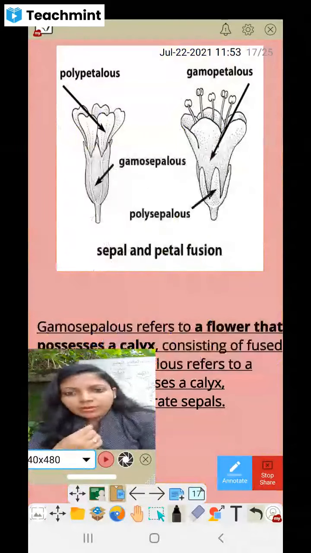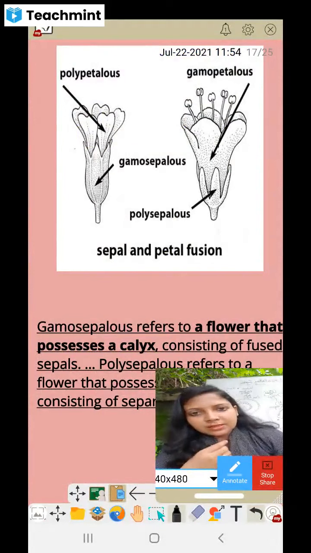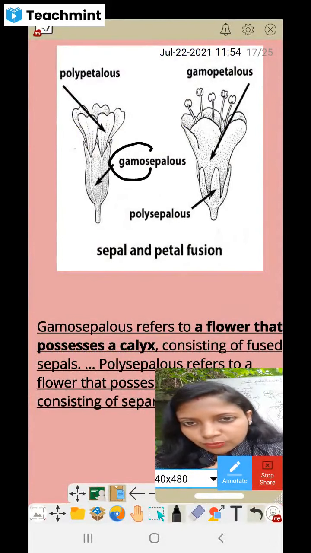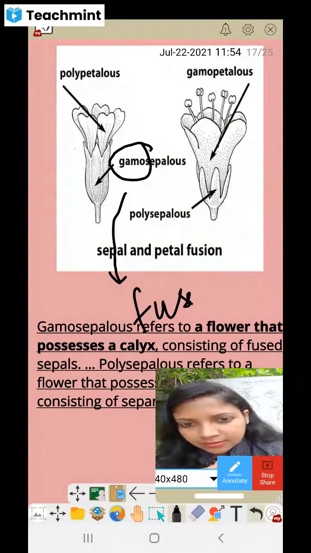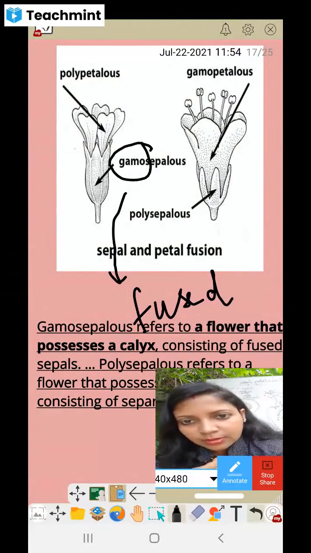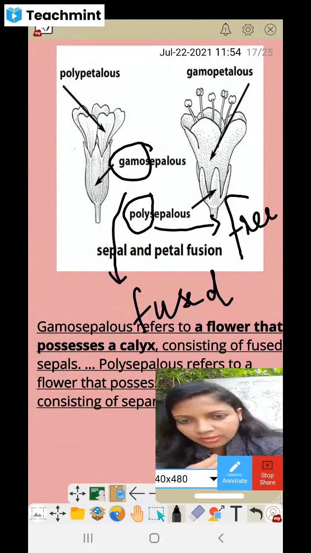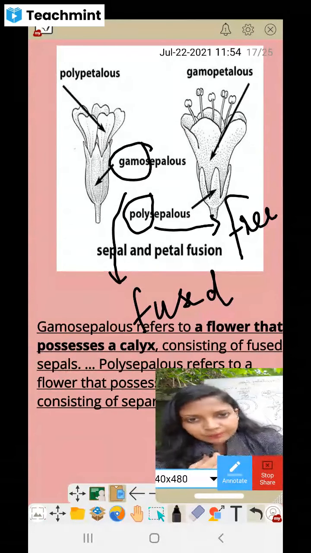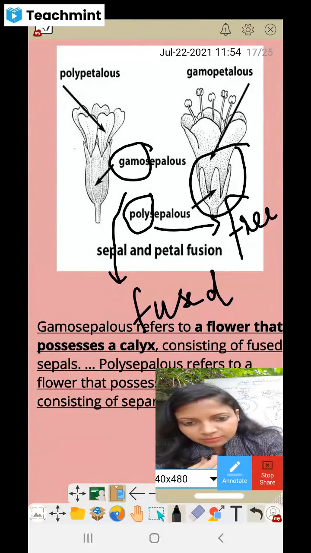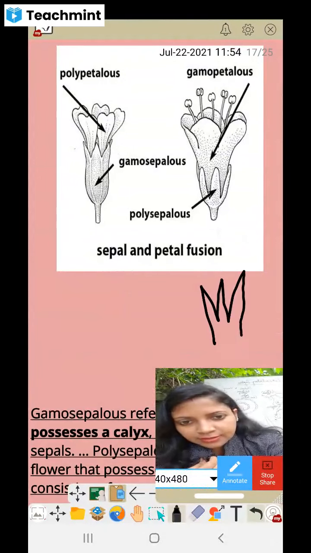The next topic is Gamocephalus and Polycephalus. In Gamocephalus, gamo means fused. I have already explained earlier what gamo is. Then poly means free. So in Polycephalus, you can see here the sepals are free, like this.